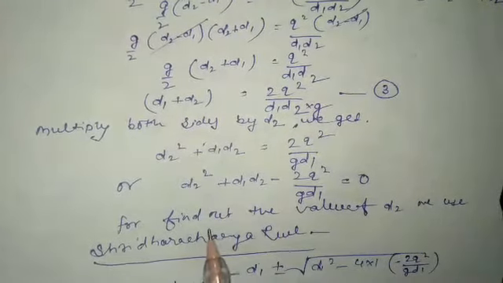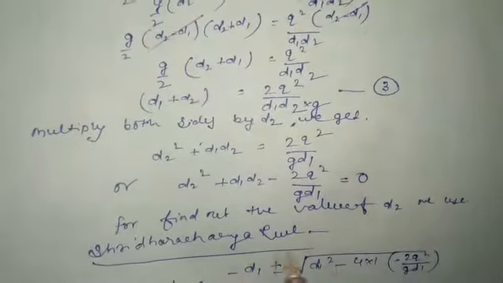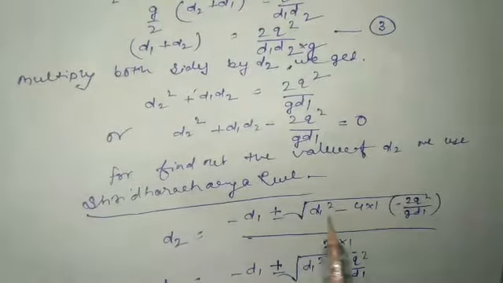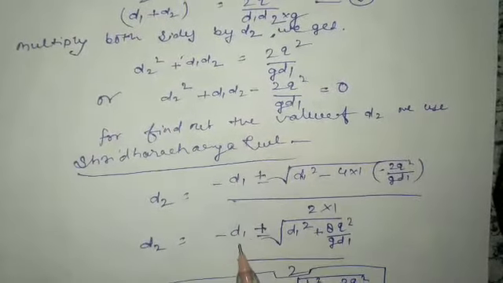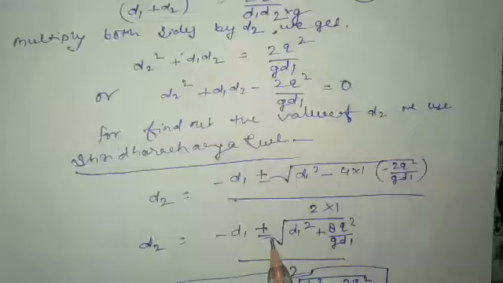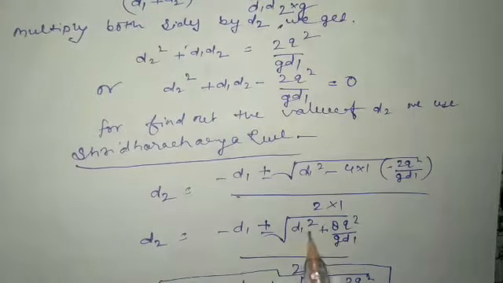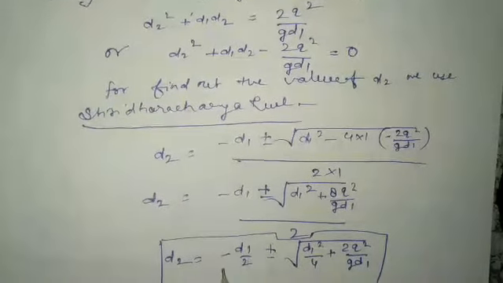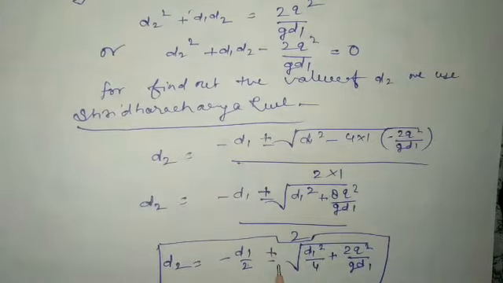Now we find the values of D2 by the use of the Sridharacharya rule. So this is the formula of this rule, and the final value of D2 is minus D1 plus or minus under root of D1 square plus 8q square upon g D1, all upon 2, and these are two roots. One root is plus and the second root is minus.